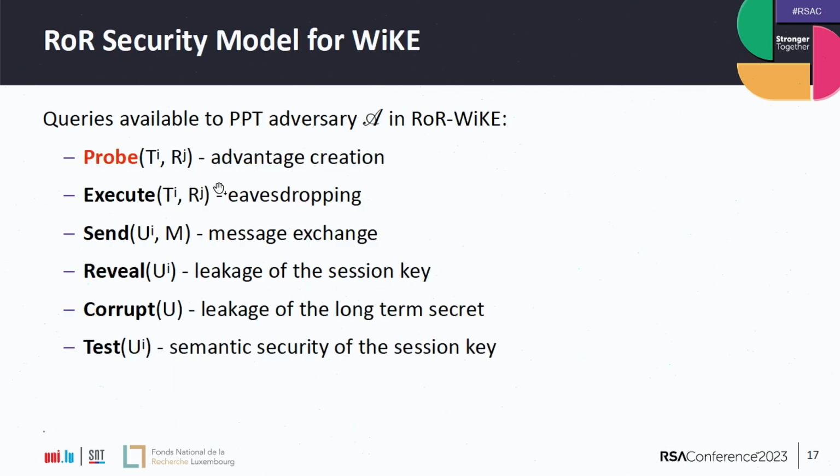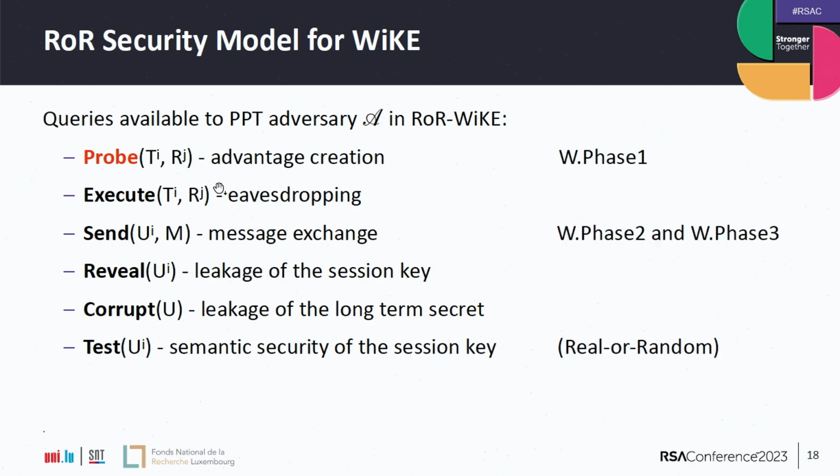In our model, we don't have state reveal. The problem is that the authenticated channel assumption basically says that the adversary sees all the communication. So the long-term secret is used only to achieve integrity of the messages at the time the WIKE is run. So there's no mix between the long-term secret and ephemeral values, and we cannot prove security in this model. So we have only the reveal of the session key query. And on top, we need to add a probe query to model this advantage creation.